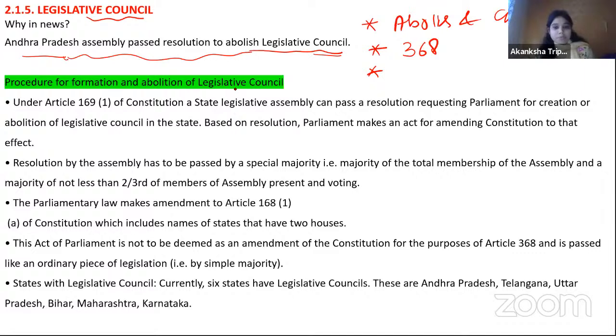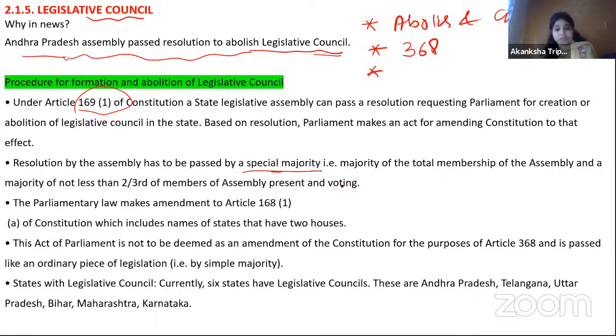Council. I'm sure you must be knowing the provisions related with the formation and abolition of the Legislative Council. I will not go into the details. You must be knowing the article involved for the creation and abolition of the Legislative Council, that is nothing but Article 169. You can revise the details when you are reading your polity subject. Then what kind of majority is needed for passing such a resolution? Basically a special majority is needed. I'm sure you must be knowing the difference between special majority and simple majority.